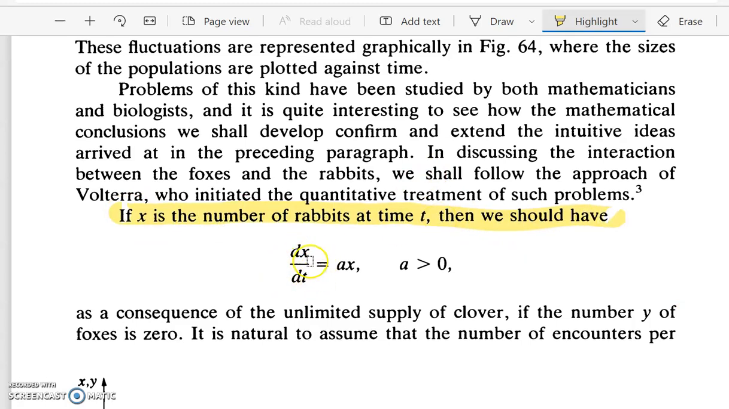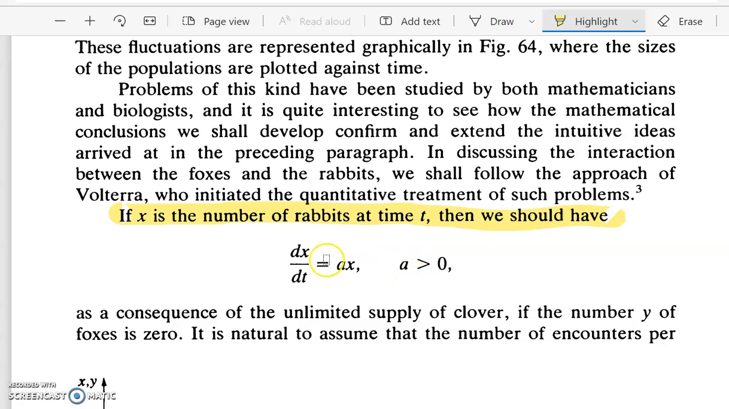Let x be the number of rabbits at time t. Then dx/dt denotes the change in the number of rabbits. So dx/dt will be directly proportional to the number of rabbits. This is the increase in the population of rabbits, since rabbits have an ample supply of food, and the rabbit population keeps increasing. That is what we said first. So dx/dt will be directly proportional to x.